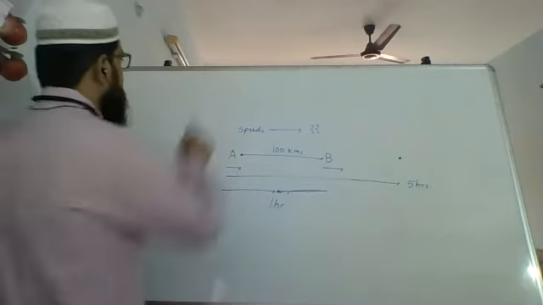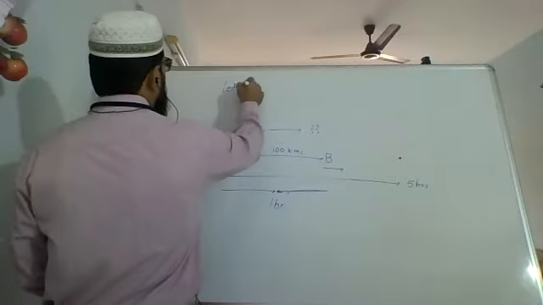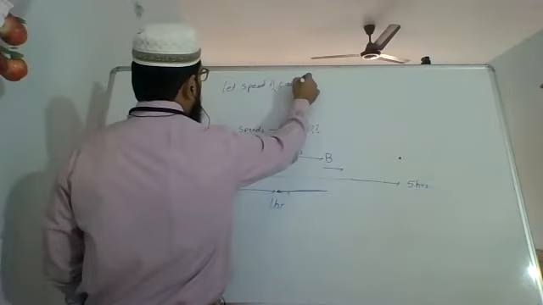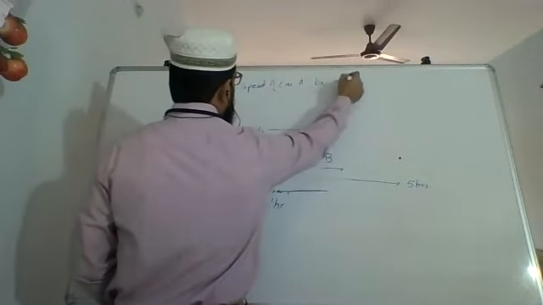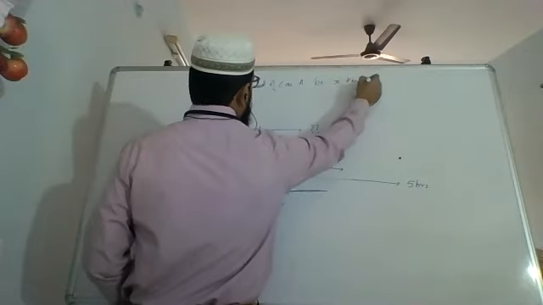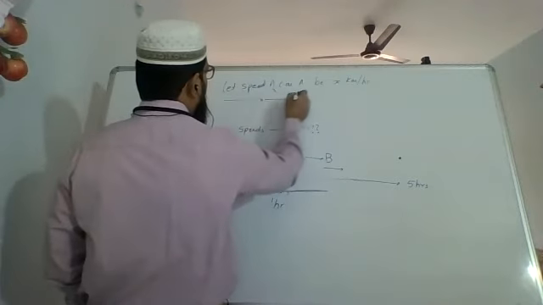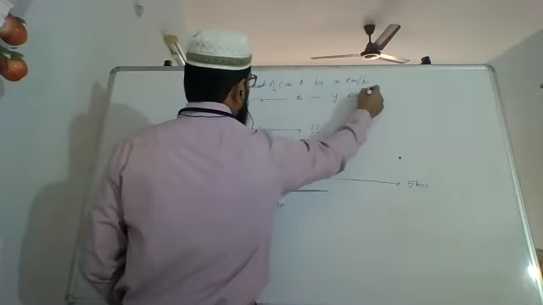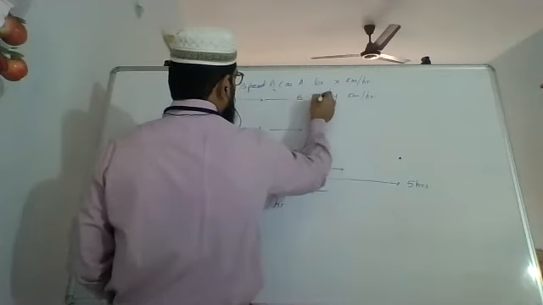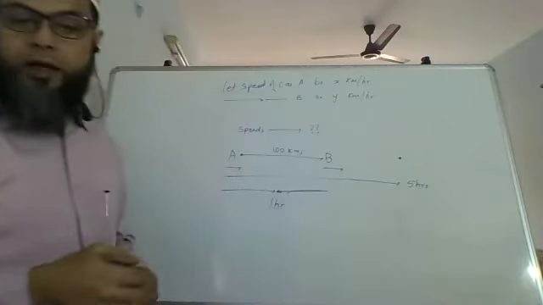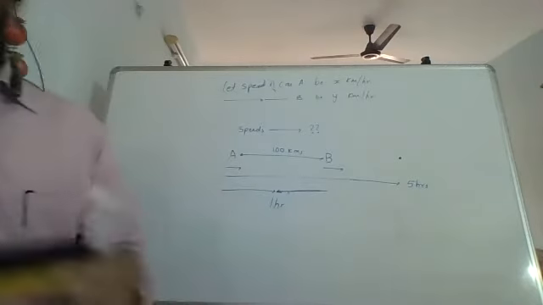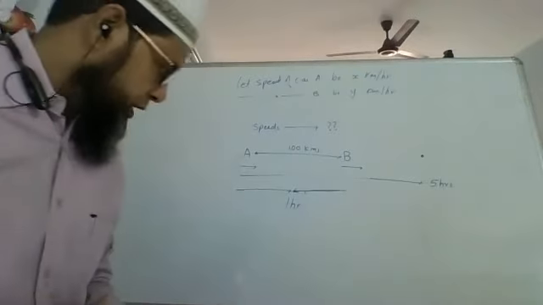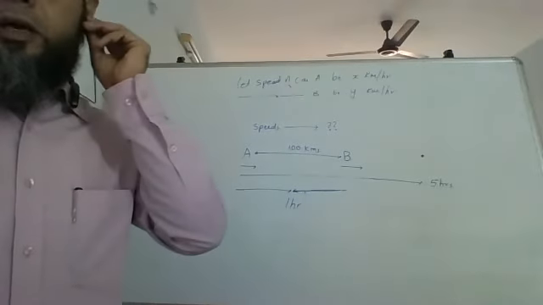So let speed of car A be X kilometers per hour and let speed of car B be Y kilometers per hour.